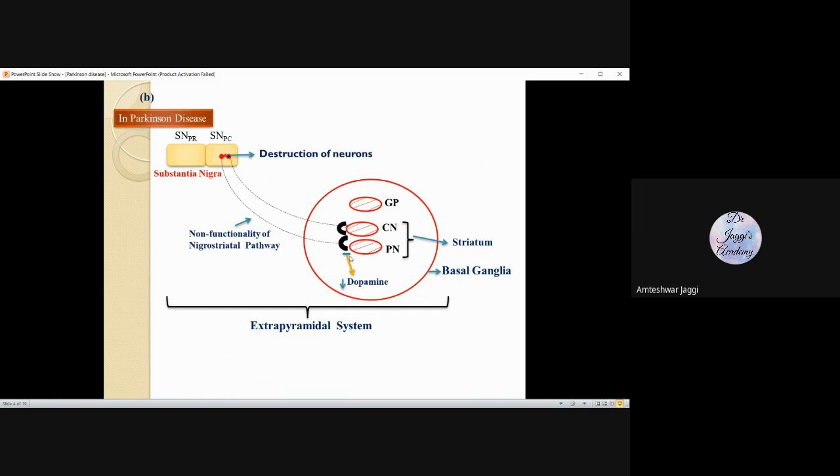So in the normal person, this pathway is intact, and there's a release of dopamine as a neurotransmitter. But what happens in Parkinson disease is that these neurons are destroyed in the substantia nigra region. So these pathways become non-functional. As a result, the levels of dopamine are reduced. The levels of dopamine are reduced. So this is the basic problem in Parkinson disease, a biochemical change.